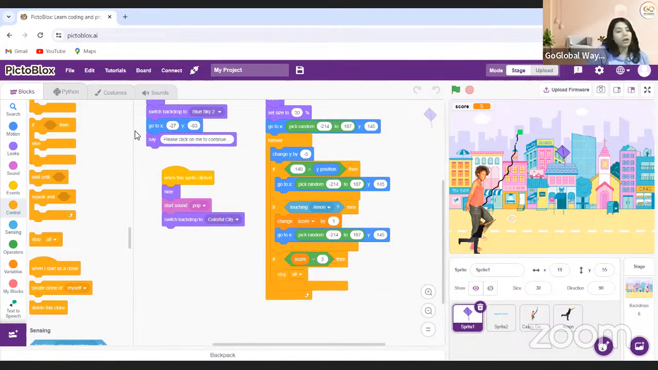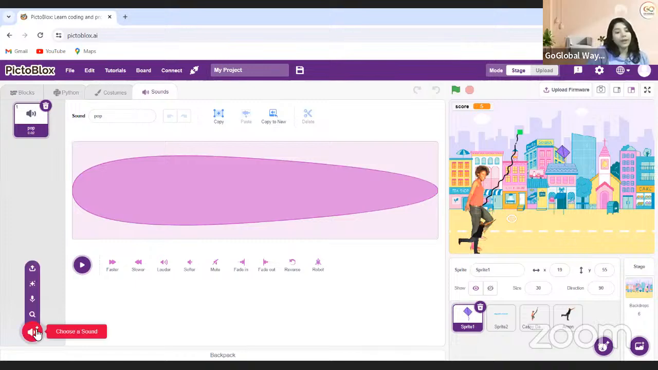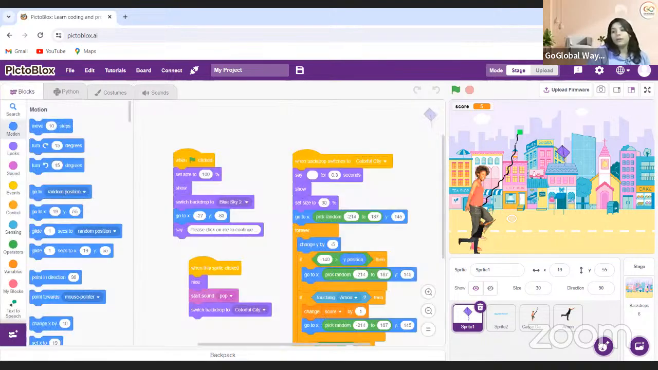stop all, and I will make one music. So I will take a music again. But how can I take the music? Okay, that's fine. The rest part you will do by yourself.